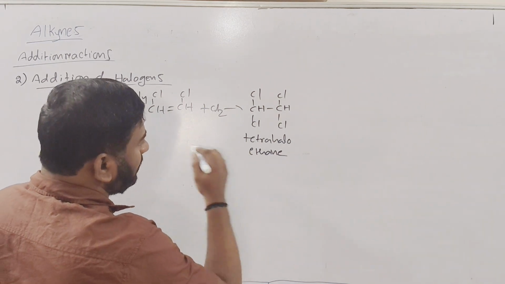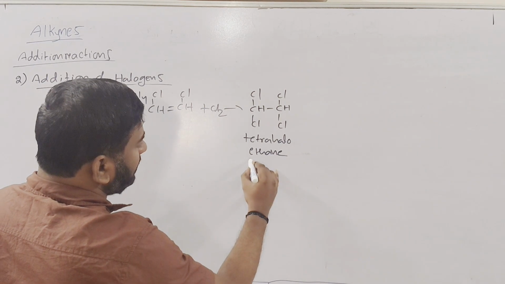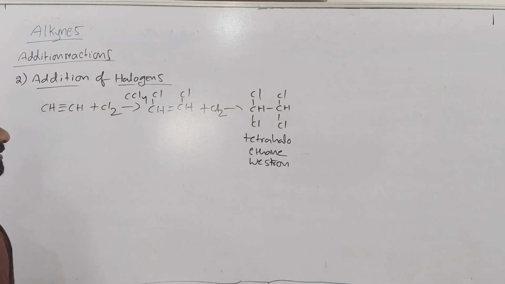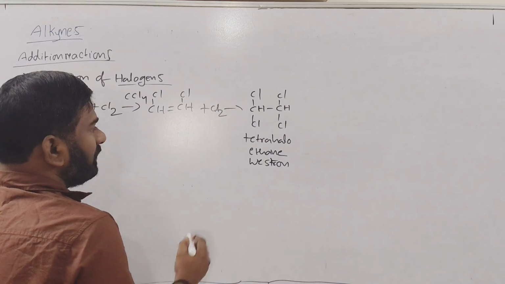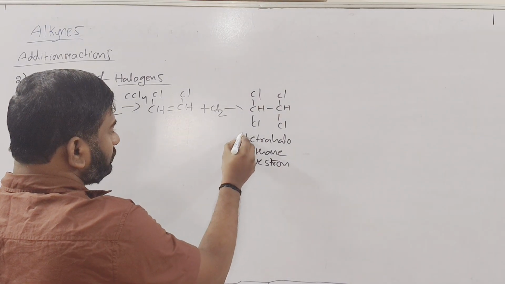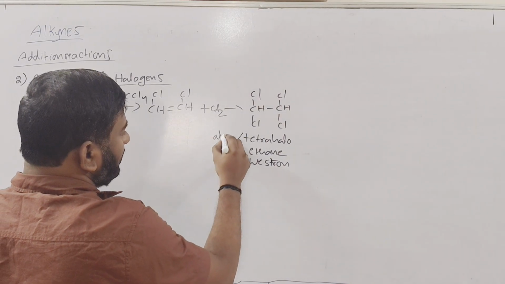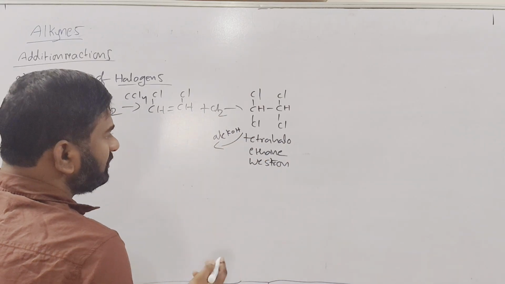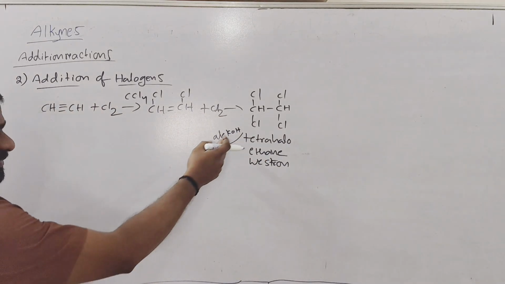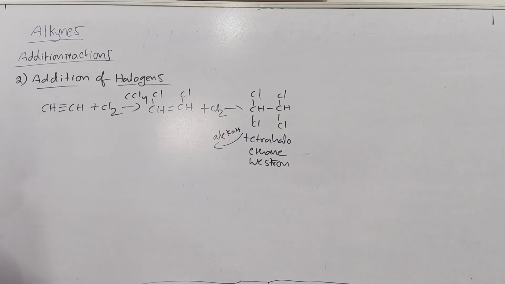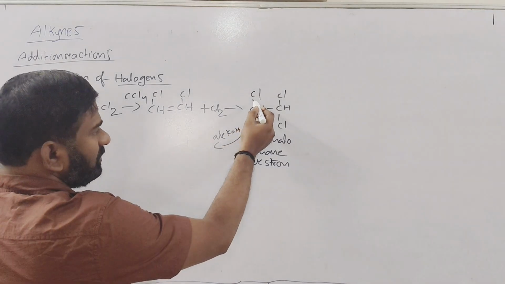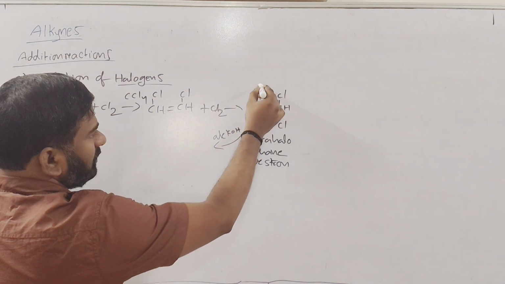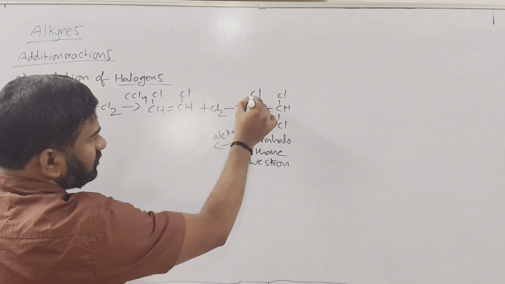This is called westron. If this westron is heated with alcoholic KOH, dehydrohalogenation takes place. So from one carbon halogen, from the other carbon hydrogen will be removed. First suppose this Cl atom and this hydrogen atom are removed.